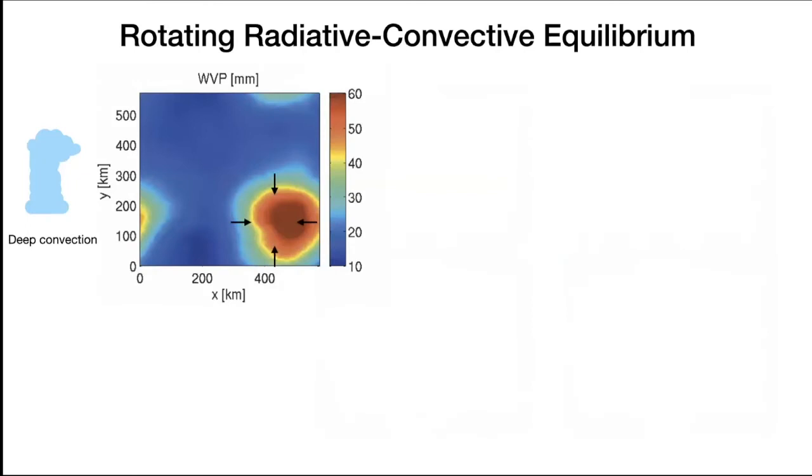So with radiative convective equilibrium, by the end of this simulation, they were able to produce deep convection, or the type of cloud that produces heavy rainfall in, say, Thailand, like these days, when you get big thunderstorms. That's deep convection. Now, Marat Kurudinov ran this simulation and added rotation to this domain.